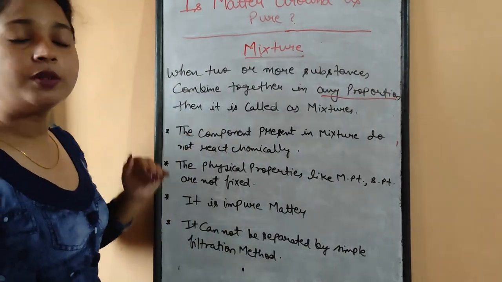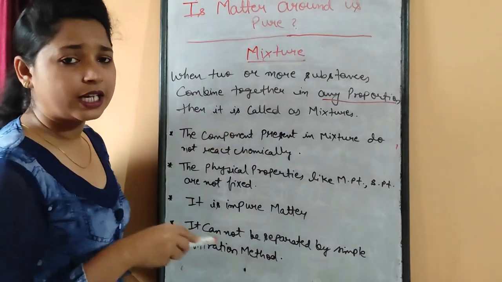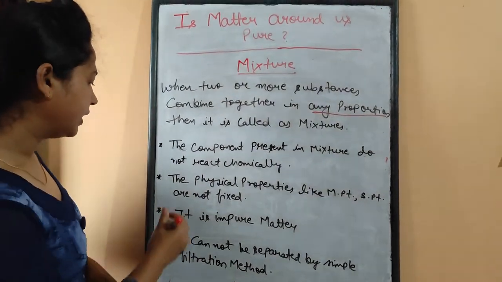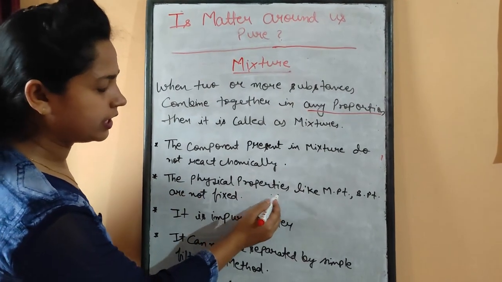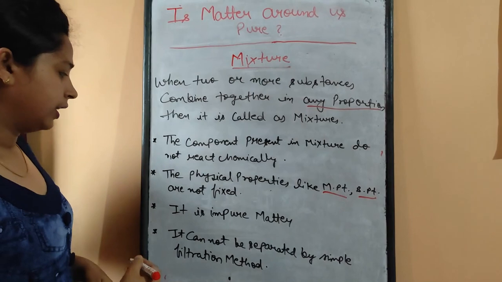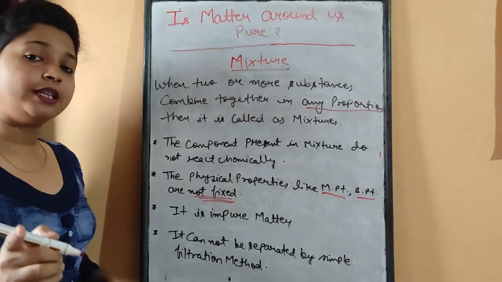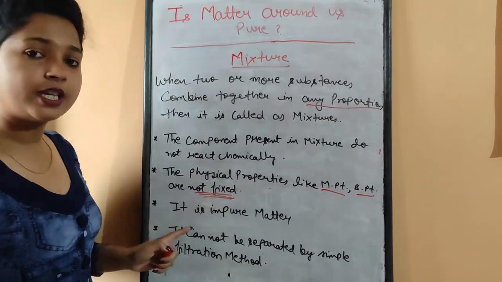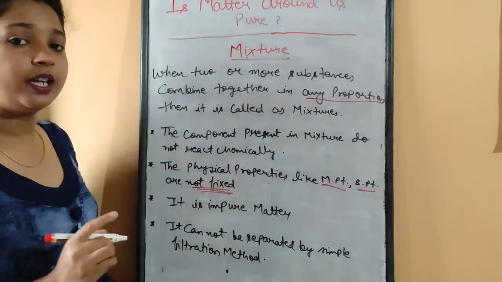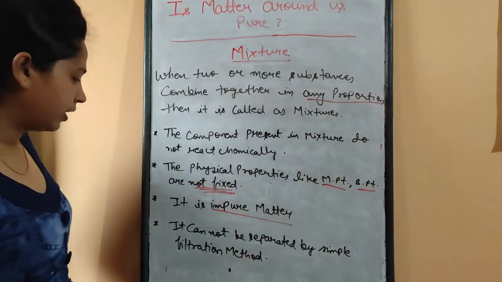So this is one of the properties of mixtures: all the constituents, all the components, do not react chemically. Then the next is the physical properties like melting point, boiling point, or the other physical properties, which are not fixed. In an element these properties are fixed, but in a mixture these properties are not fixed. Next, it is an impure matter, that you already know.